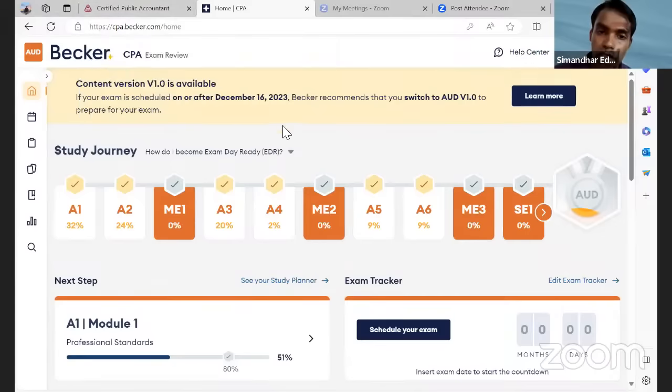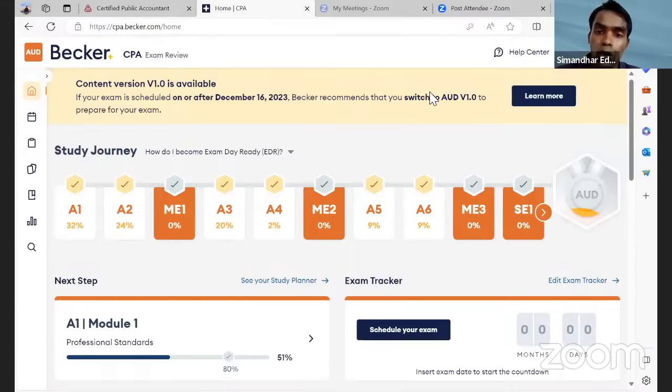Now, we are the only institute currently in India who have updated the content to 2024. Not a single other CPA institute has had any of their content updated, right? Physical books should come by this month end or the first week of November. But all the online content, the e-version, everything is updated. Everything is there in the software and all, so you don't need to worry.